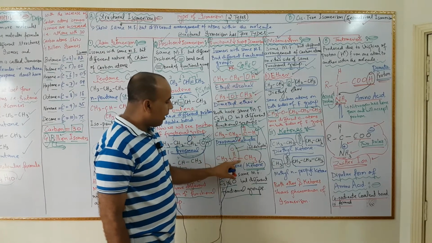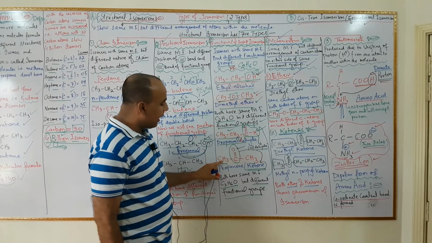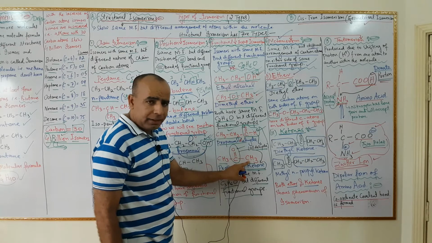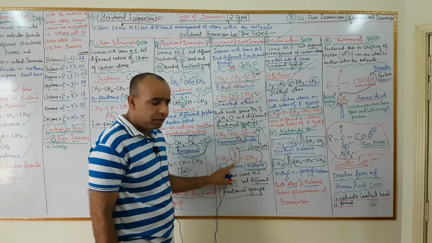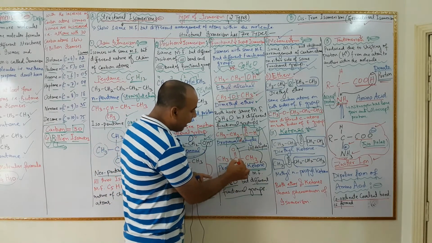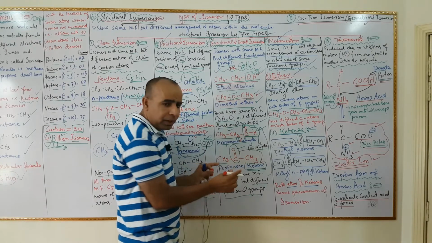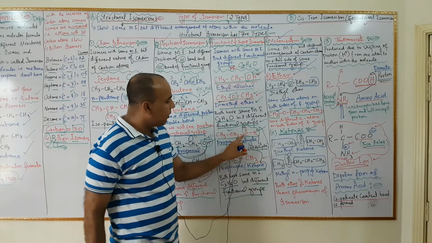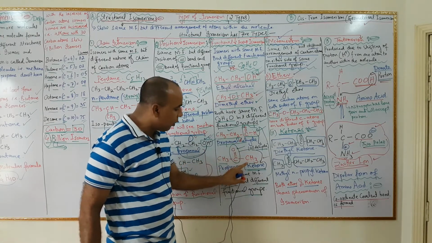And in the second example, you may see if we write CH3COCH3, the carbonyl functional group is attached, and both carbon atoms are attached on both sides, it is known as ketone. In the first example it is aldehyde, and in the second example it is ketone.